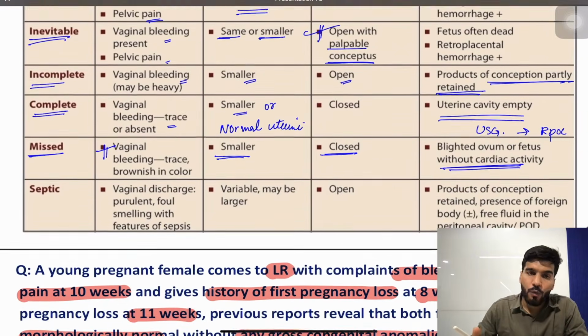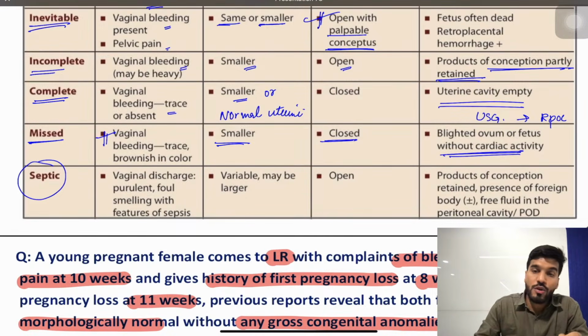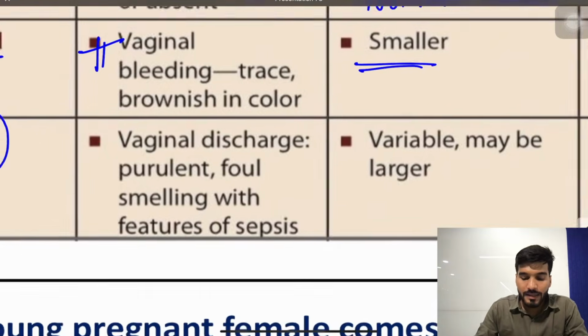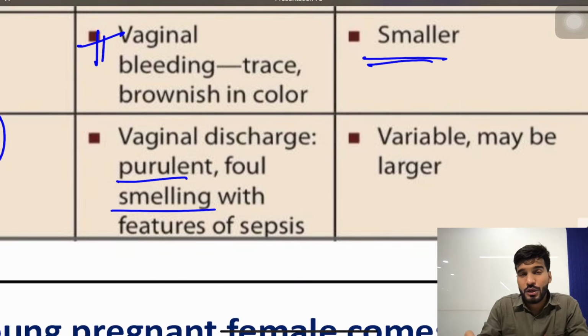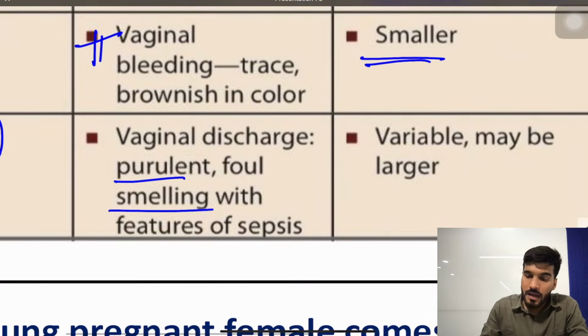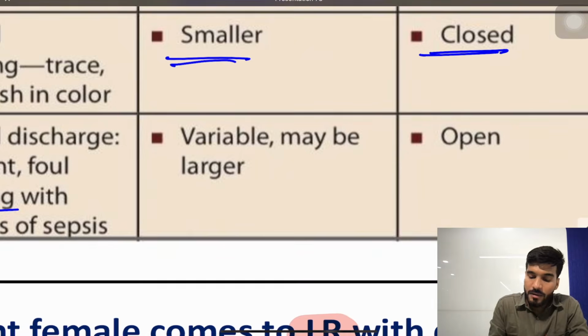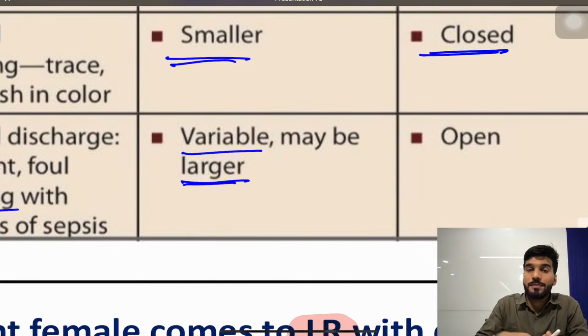Is that clear? Now one more type is related to infection, that is septic abortion. In septic abortion, what will be the presentation of a patient? There is purulent or foul smelling vaginal discharge due to the infection, and with the features of sepsis, there will be high grade fever. Then uterine size may be variable or larger because of sepsis. Infection will be there, inflammation will be there, that's why the uterine size is bigger.